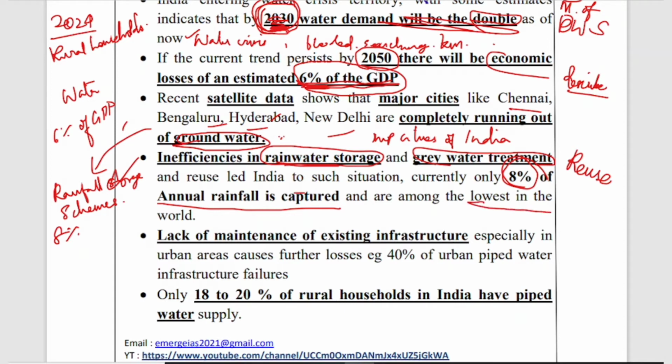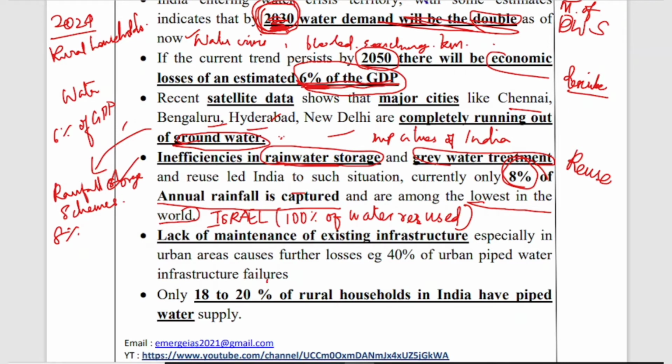Every country is looking forward to conserving rainwater, but now we are the lowest among countries. For example, in Israel they are reusing 100% of the wastewater, the grey water, because of the water crisis there. But now we have to focus and start grey water treatment and reuse of wastewater right now, then only will we be able to overcome this situation in future, by 2030 or 2050.